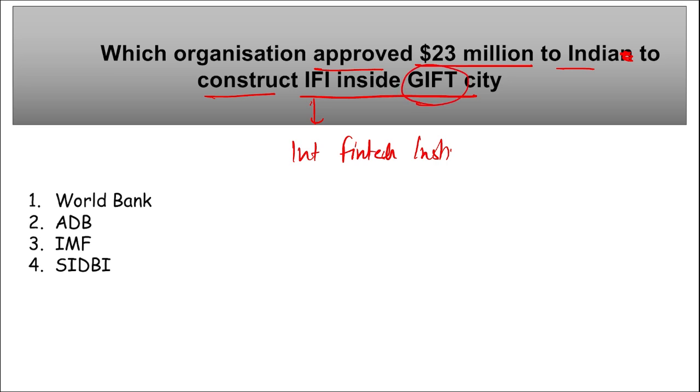Where is this located? GIFT City is in Gandhinagar, Gujarat, and GIFT stands for Gujarat International Finance Tech City. Correct? So which organization has provided this amount? It is Asian Development Bank. They approved $23 million to India for this International Finance Institution project in GIFT City. Correct? Take a note of this.